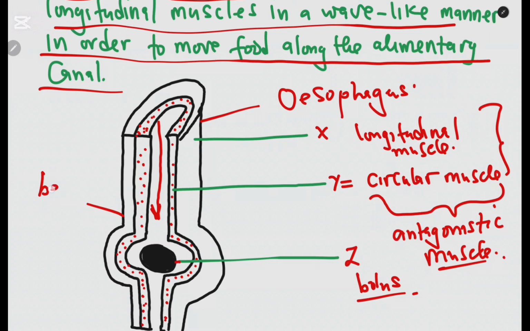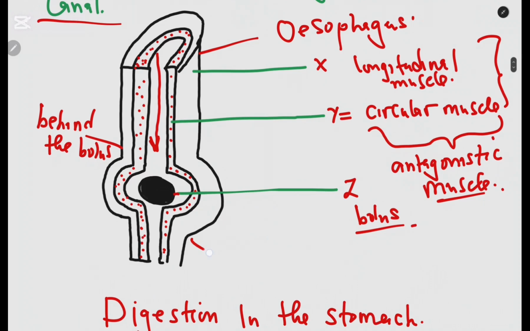Now it's very important that you know this is where the bolus is coming from. So we can say this is behind the bolus. Then of course this is ahead of the bolus. So you need to know what happens to the circular muscle, or let me start with the longitudinal muscle, behind the bolus. What do you think happens?